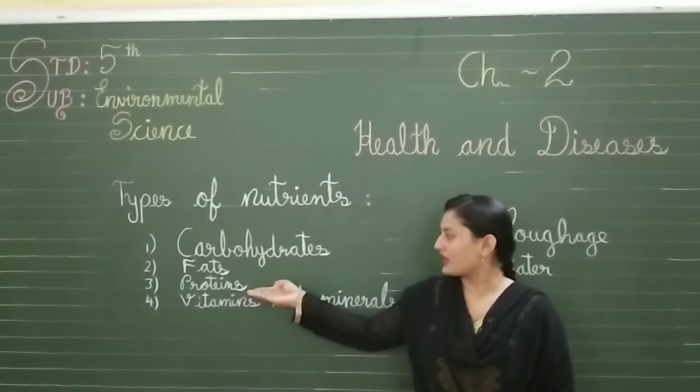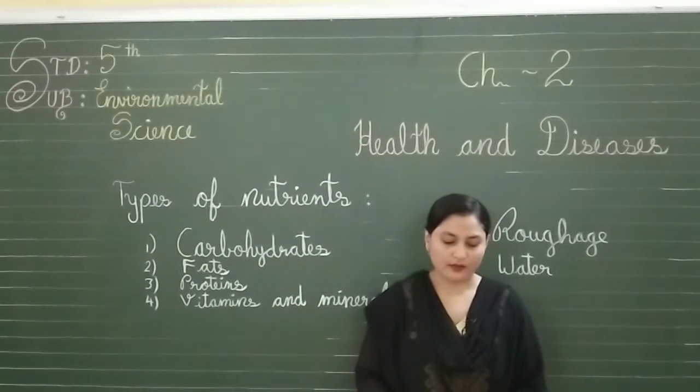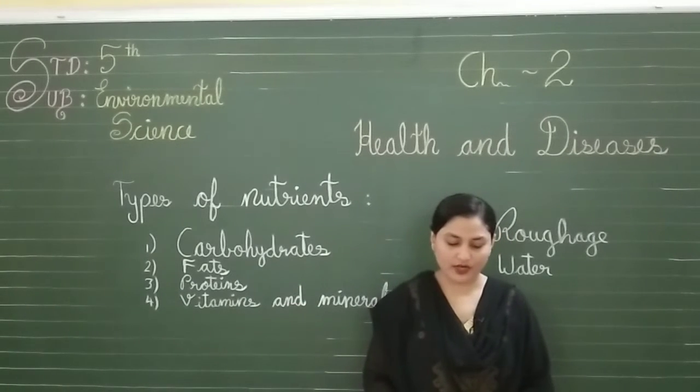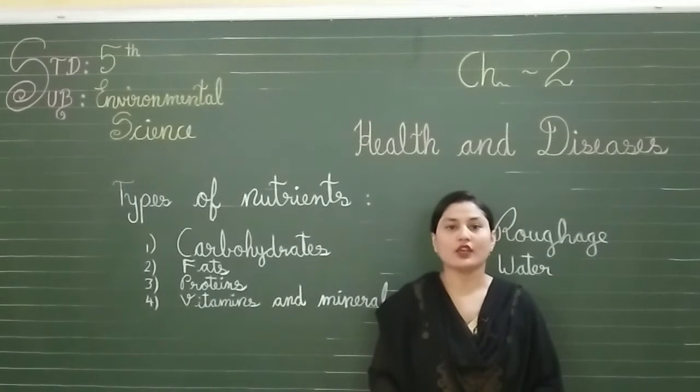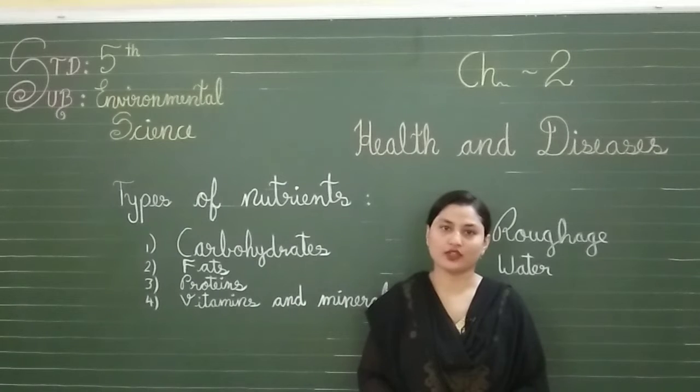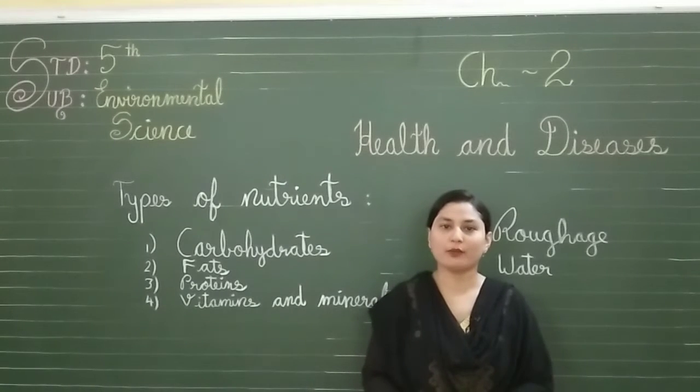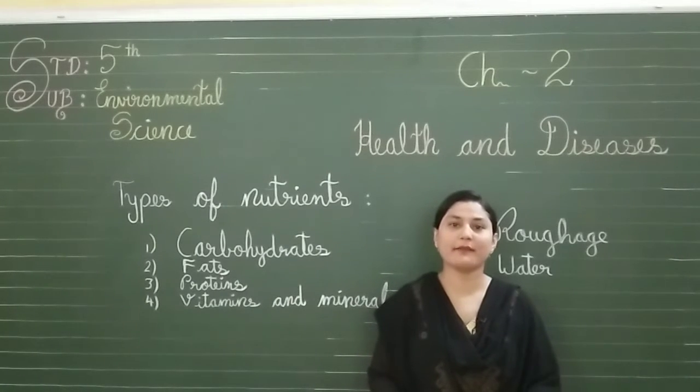Now the third one, that is proteins. Proteins help in the growth of our body and also repair the wear and tear of our body tissues. So body grows with the help of protein and it repairs the damage which is caused to the cells.